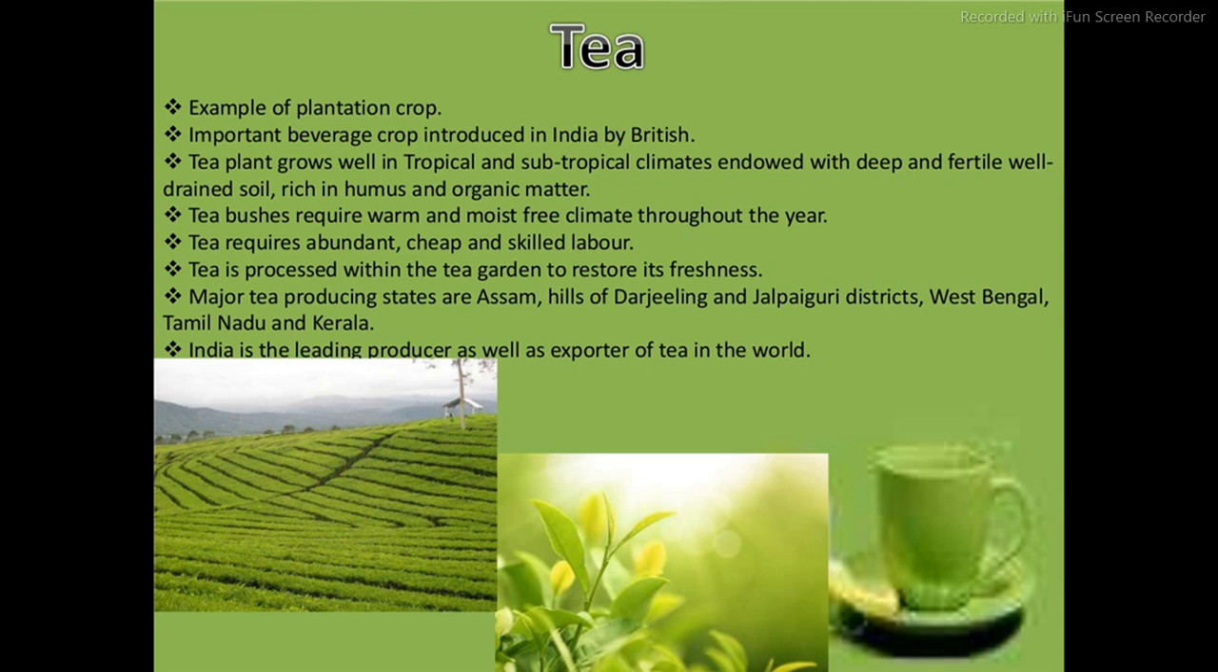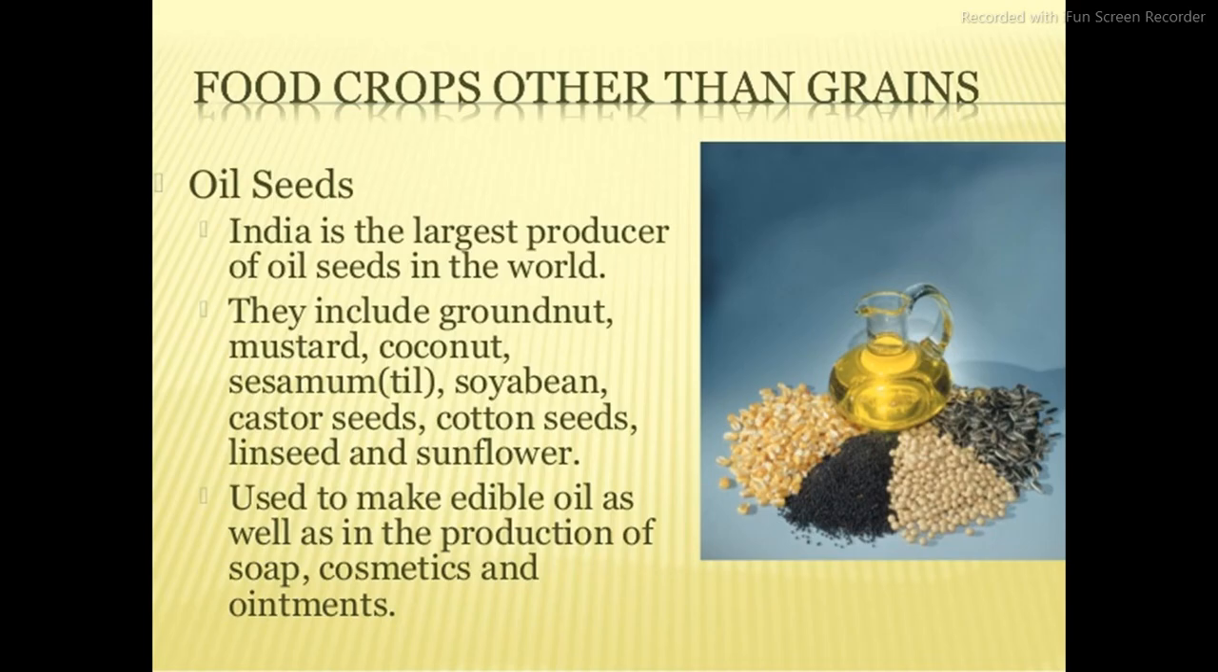Next, after tea, we are going to discuss food crops other than grain, that means oilseeds. India is the largest producer of oilseeds, which include groundnut, mustard, coconut, til, soya bean, castor seed and so on. All these topics are generalized for you.